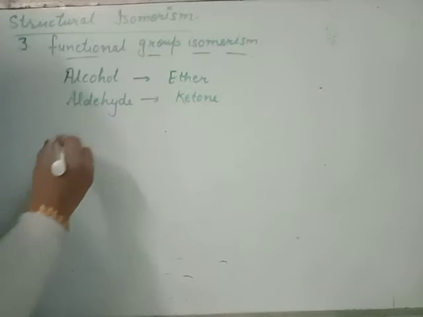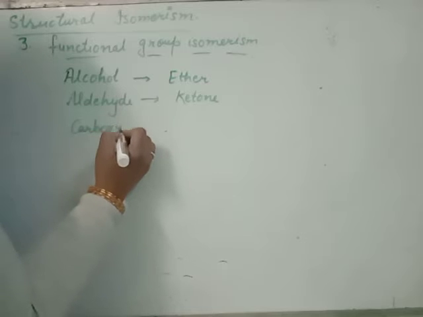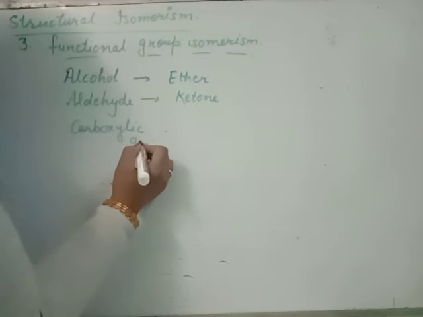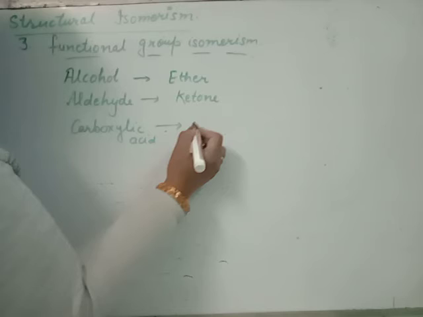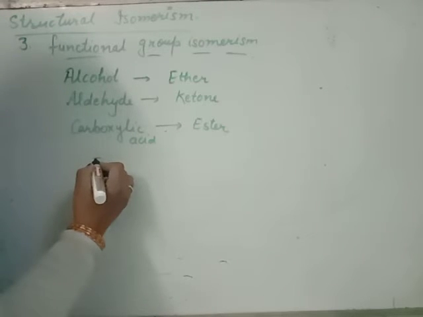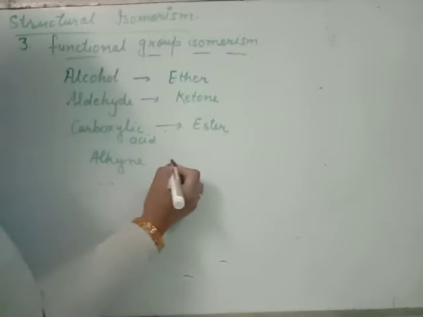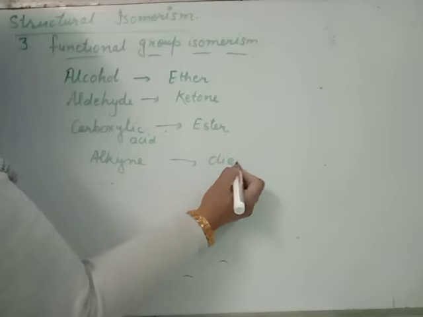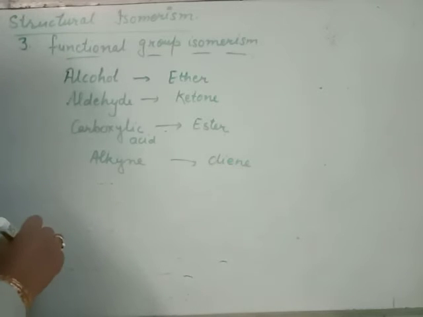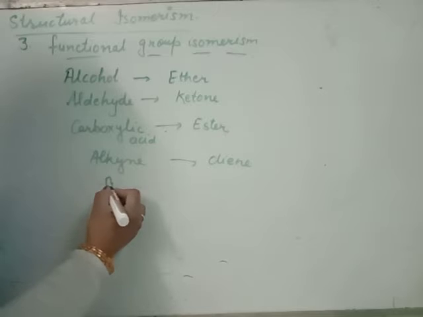Carboxylic acid is paired with ester. Triple bond, alkyne, is paired with diene. Clear?